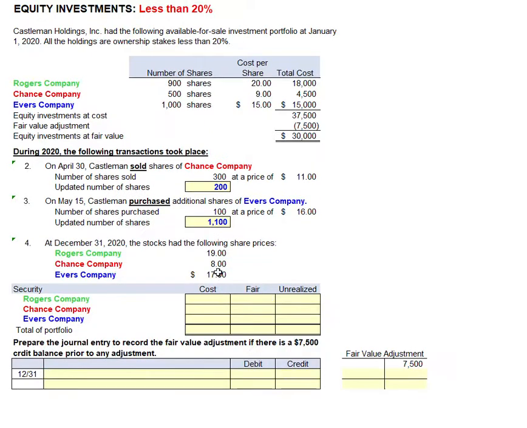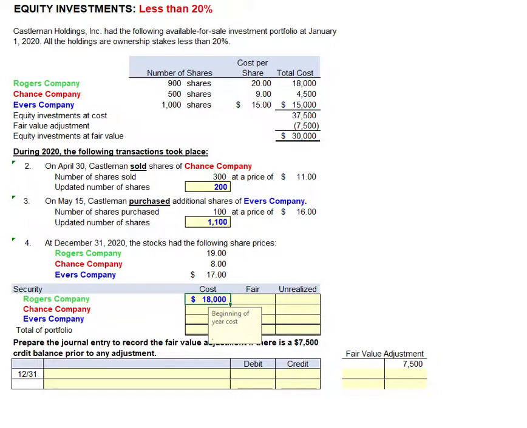For part 4, we need to use the fair values at December 31st, 2020 to calculate and prepare a fair value adjustment. And again, recall our current balance is $7,500 credit in the fair value account. Let's begin with the Roger Company. For the Roger Company, we have a beginning of year cost of $18,000.